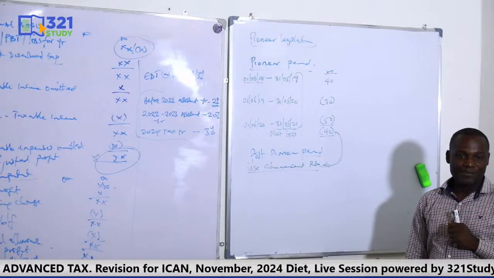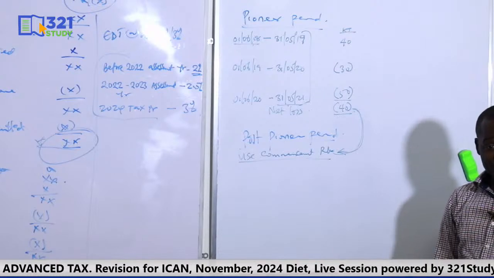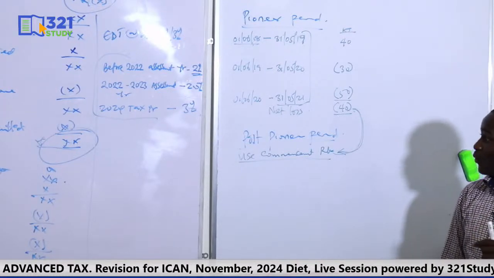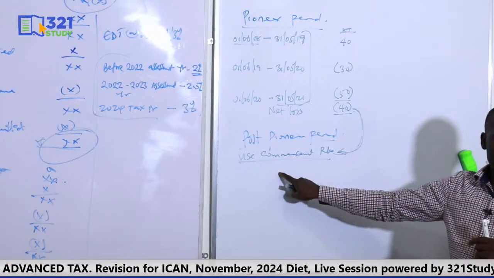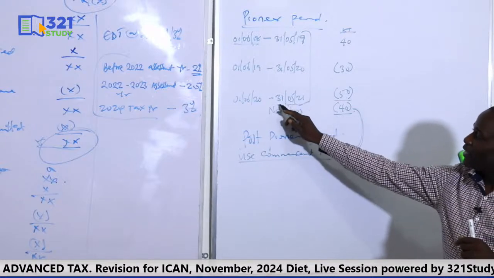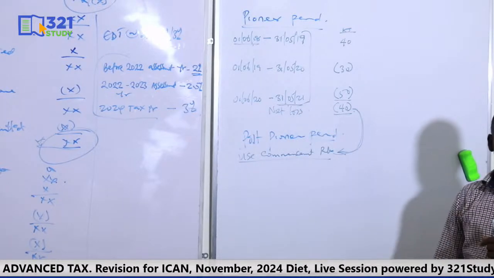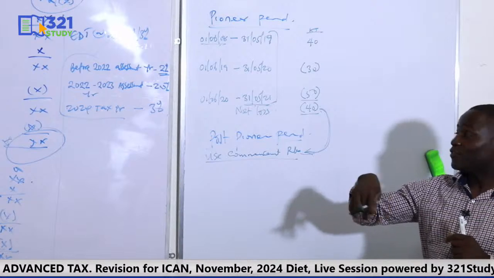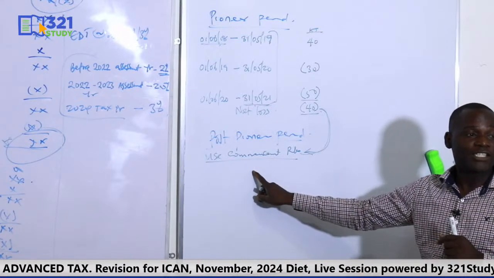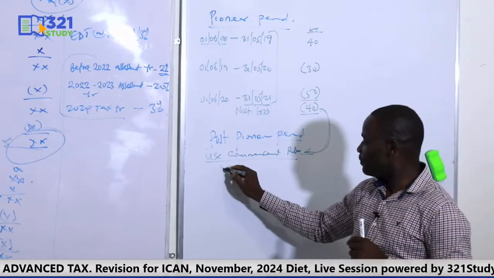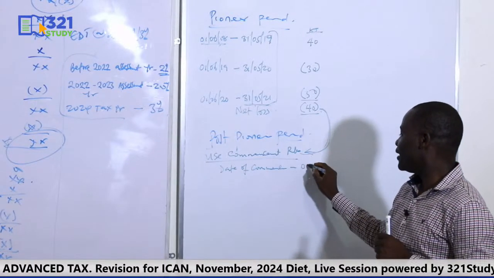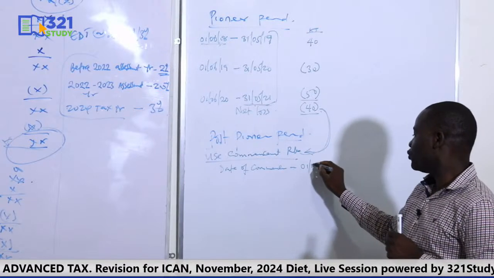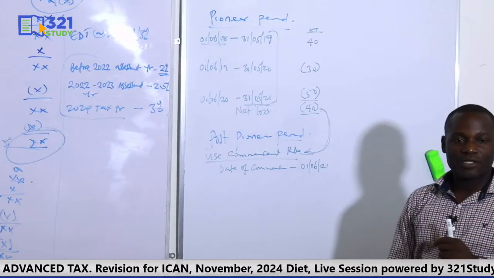And remember, when we say commencement rule, then it depends. You have the new rule and old rule. So you have to find out whether it's new rule that will apply or not. Now, it means that if it's commencement rule, we need date of commencement. What will be the date of commencement? If the Pioneer period expired on 31st of May 2021, the next day after the date of expiry will be what? The date of commencement. So our date of commencement here in the post-Pioneer period will be 1st of June 2021. That's the date of commencement.